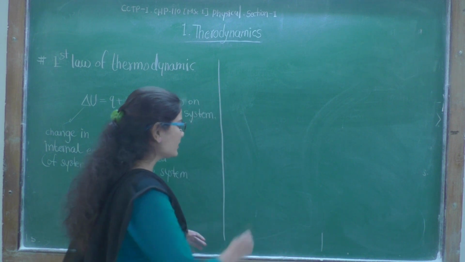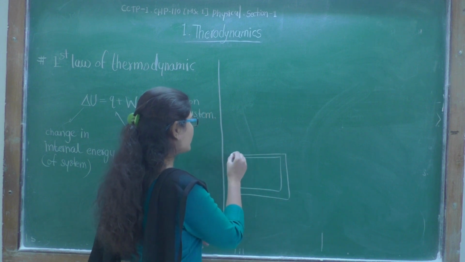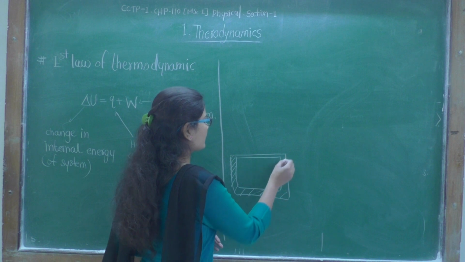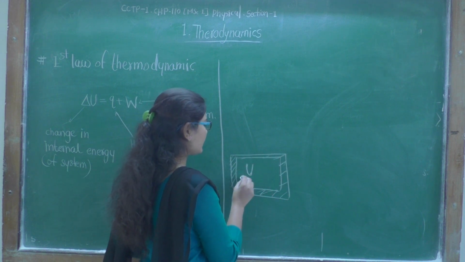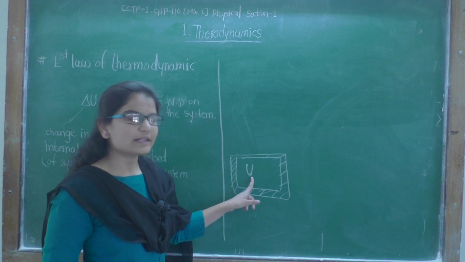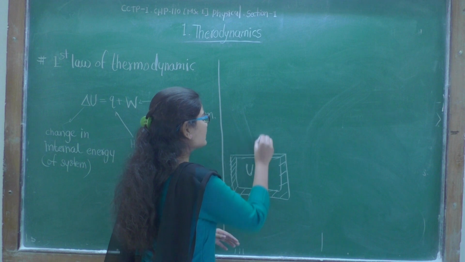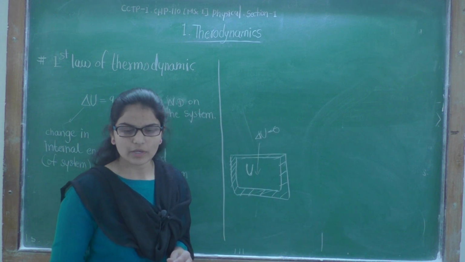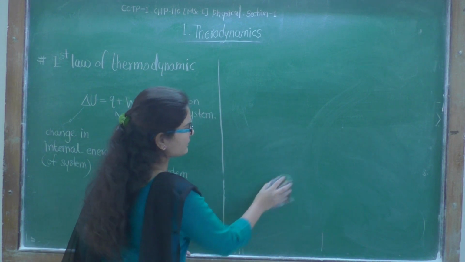That means if we have a system isolated from the surroundings, it has some internal energy, and that internal energy will be constant, it will not change. That means delta U equals 0 for an isolated system. This is the first statement of the first law of thermodynamics.